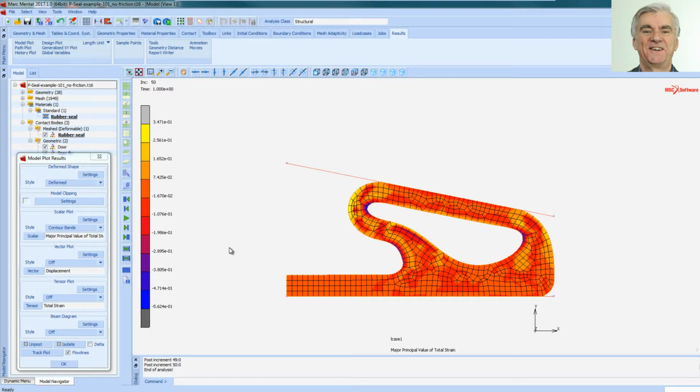I hope that's been helpful to you. It's a very simple model, but it involves hyperelastic material and nonlinear contact.